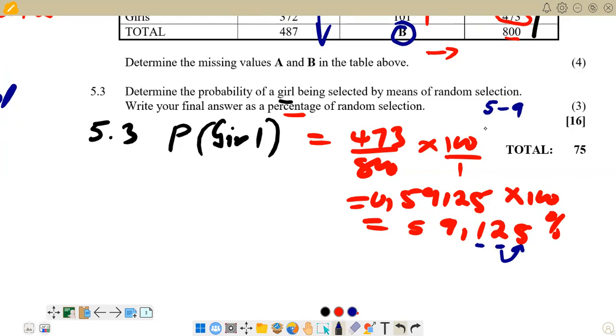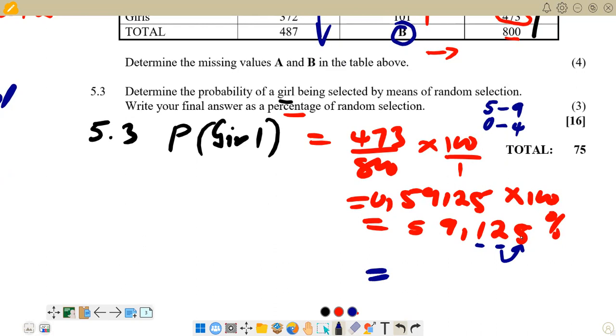But if it's in the range 0 to 4, it doesn't change this one. This one remains the same, and all the figures after this figure become zeros. And if it's in the range 5 to 9, it's going to be a +1 to this figure, and all the figures after it also become zeros.